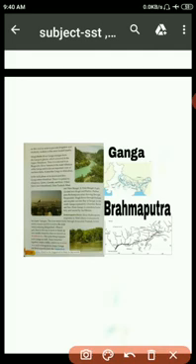On this page, we study about the Ganga and Brahmaputra. So, the Ganga Basin: river Ganga emerges from the Gangotri glacier, which is located in the upper Himalayas. This is the portion of the upper Himalayas. Here is the Gangotri glacier, which is located in the upper Himalayas. There it is referred to as Bhagirathi.